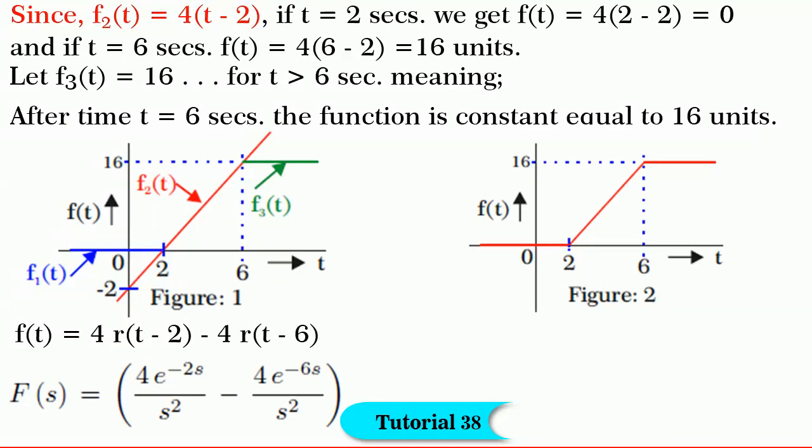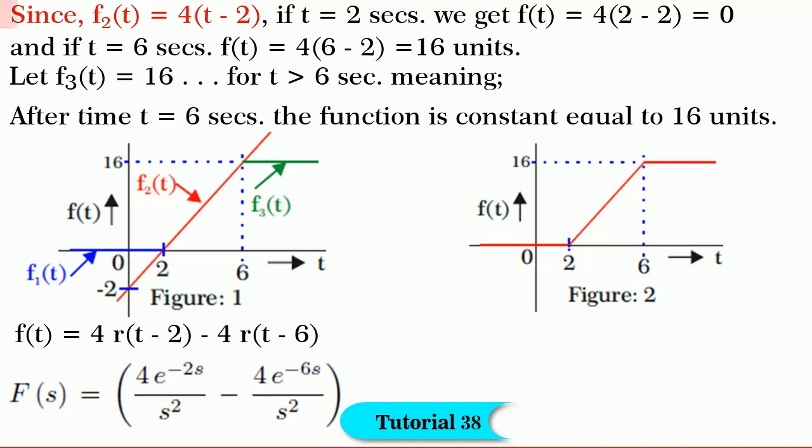During this interval of time t is equal to 2 seconds to t is equal to 6 seconds, the function is a straight line having slope equal to 16 divided by 4, that is 4 units, and has y-intercept equal to minus 2. Or we can say that the function is a ramp of slope equal to 4 units between time t is equal to 2 seconds to t is equal to 6 seconds.